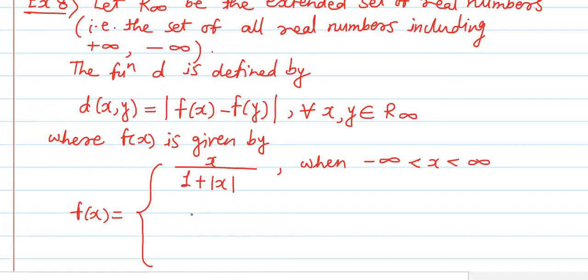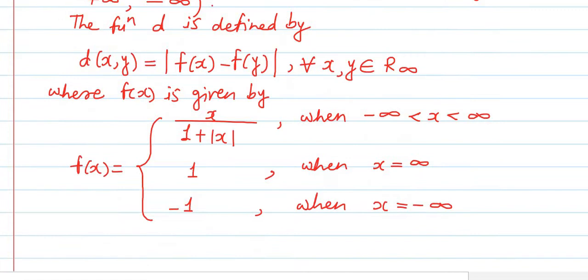Next, f(x) is equal to 1 when x is equal to plus infinity. And finally, f(x) is equal to minus 1 when x is equal to minus infinity. In this way the function f(x) is defined.